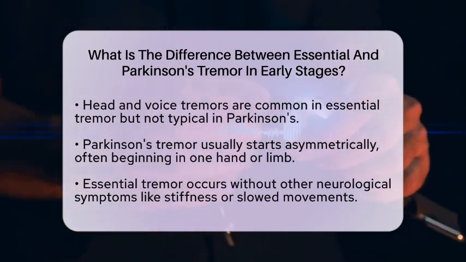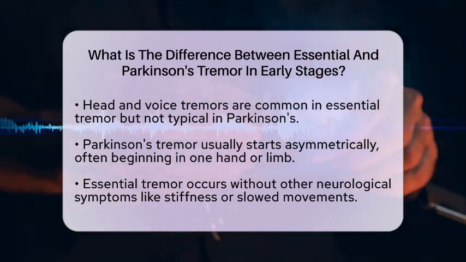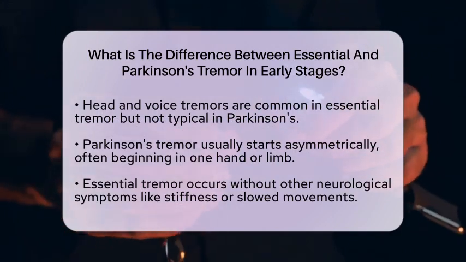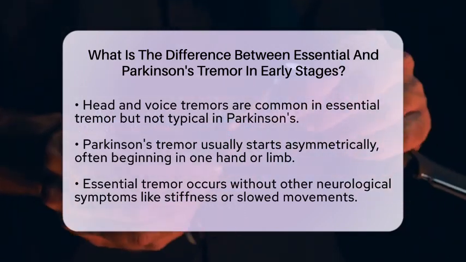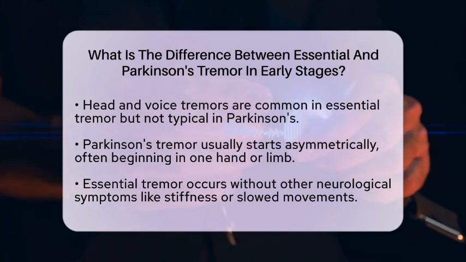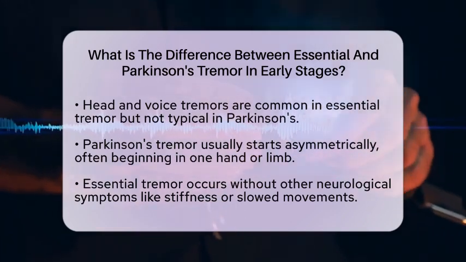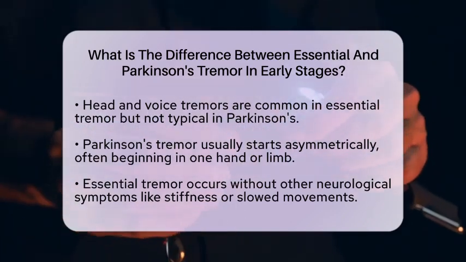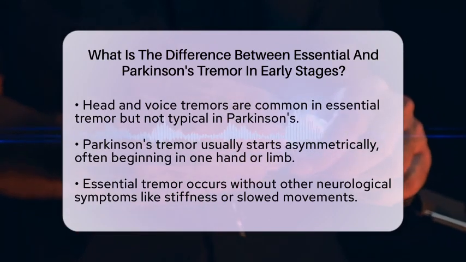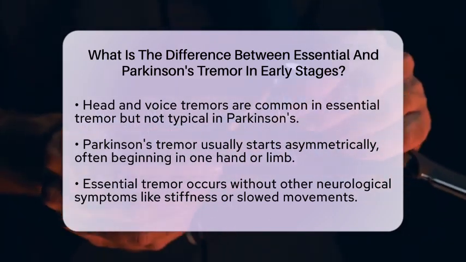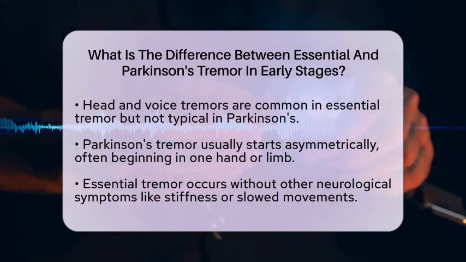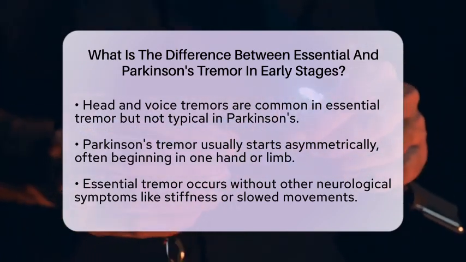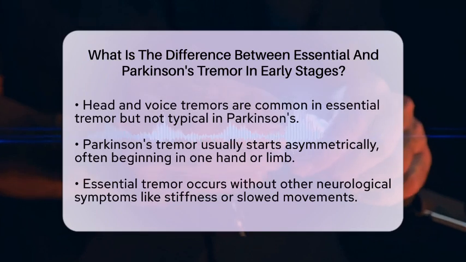Associated symptoms also play a role in distinguishing these conditions. Essential tremor usually occurs without other neurological symptoms. It does not come with stiffness, slowed movements, or coordination issues. Conversely, Parkinson's disease includes additional motor symptoms such as bradykinesia, which is slowness of movement, rigidity, and impaired balance. These symptoms help differentiate Parkinson's from essential tremor.